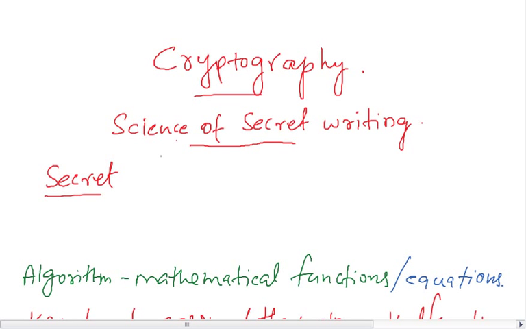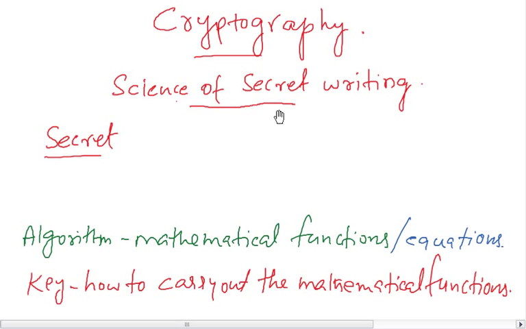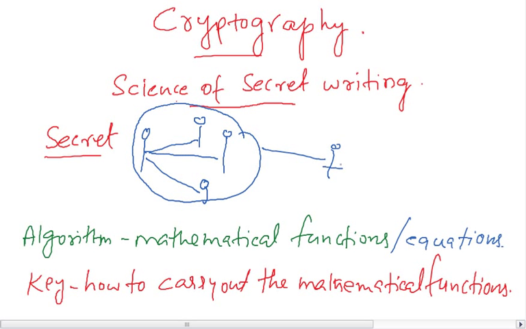Let us discuss cryptography today. Cryptography is the science of secret writing. What do we mean by secret? Secret means one person or a group of people. This one person has to talk to another person or a group of people. The communication should be from within a group of people. This should not be known to any other third person. And if somebody catches hold of the data in between, he should not be able to read and understand. This is what secret means.